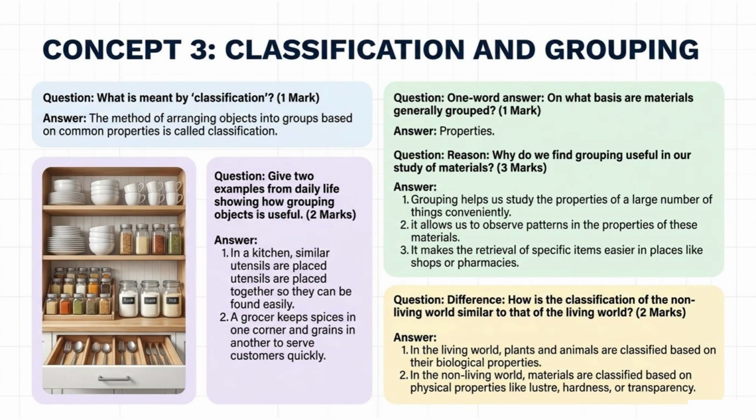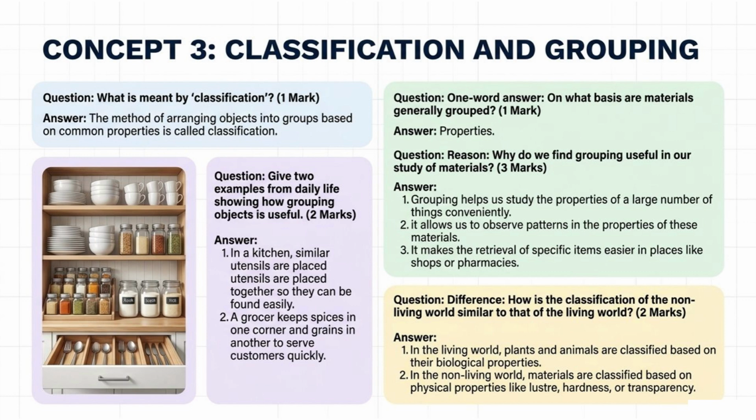Concept 3. Classification and grouping. Question. What is meant by classification? 1 mark. Answer. The method of arranging objects into groups based on common properties is called classification. Question. 1-word answer. On what basis are materials generally grouped? 1 mark. Answer. Properties.